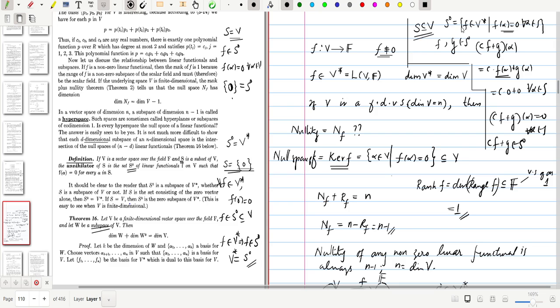Whenever we consider a subset S naught, you can get a subspace. So this subset induces a subspace here. Now, we start with a subspace W itself from a vector space V. Then there is no need to verify the axioms of the subspace for this W naught. That is always a subspace. Then we can think about the dimension of W naught. We will prove that the dimension of W plus the dimension of W naught is equal to the dimension of V.